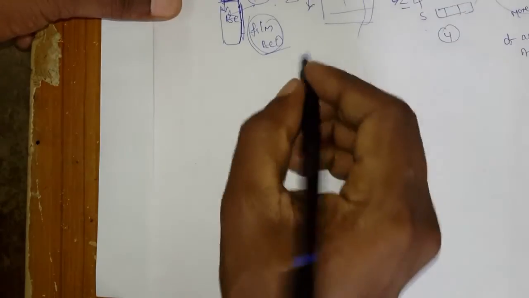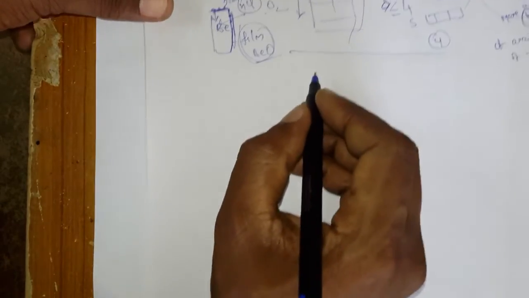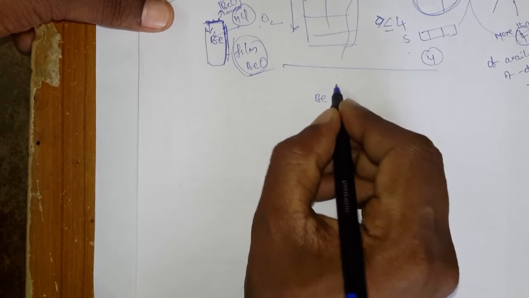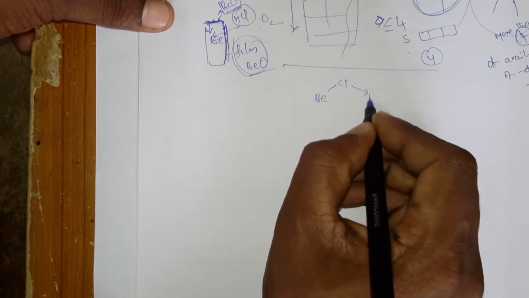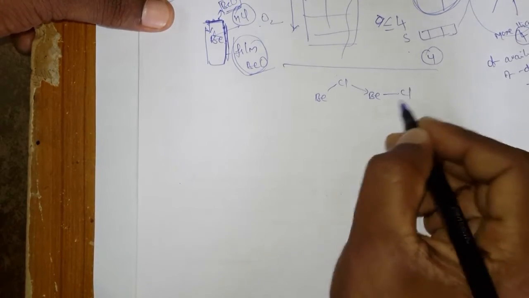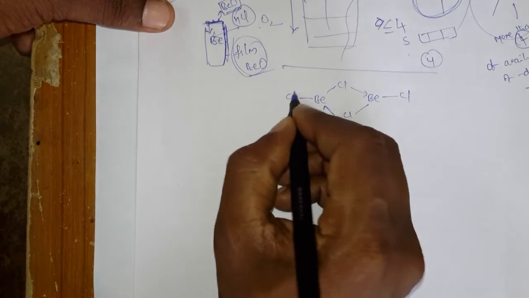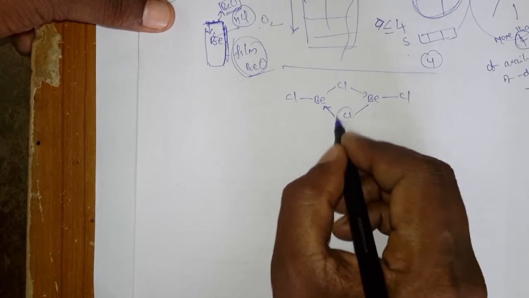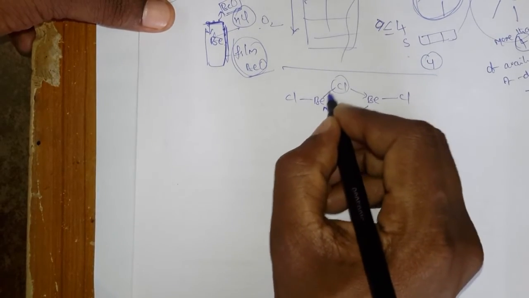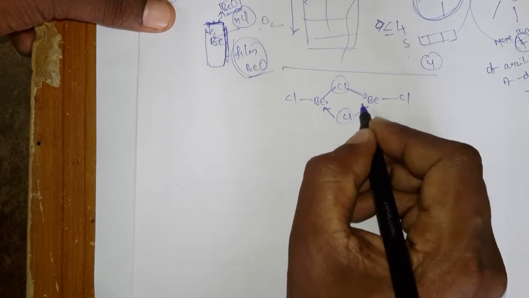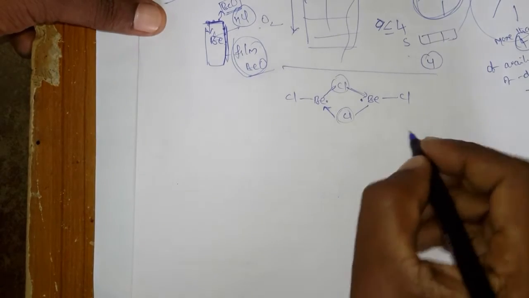Okay, what about the bridged one? Just now we discussed it in the previous lecture. Beryllium chloride has a structure in the vapor phase like this, right? So now you call this a bridged one. These two are the bridge. That means they are acting as a bridge between one beryllium and another beryllium.